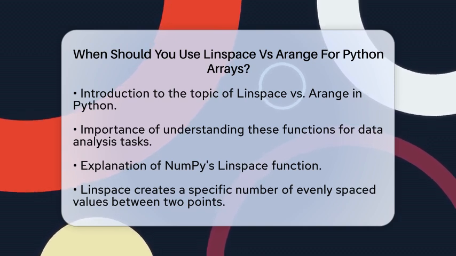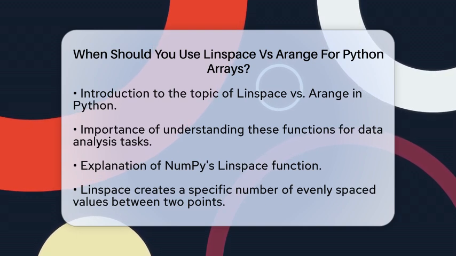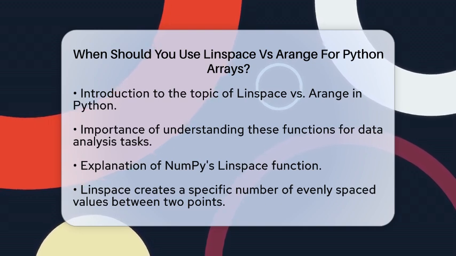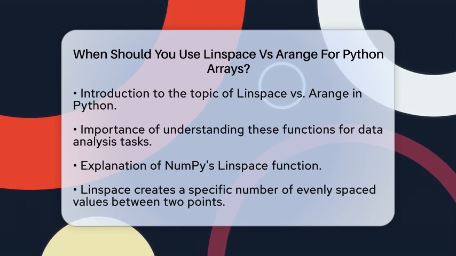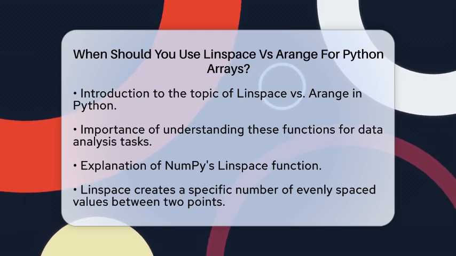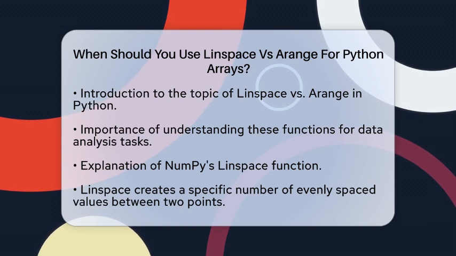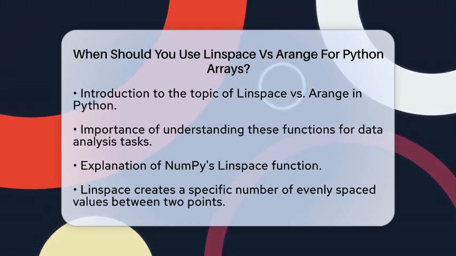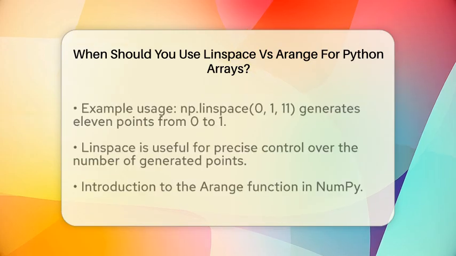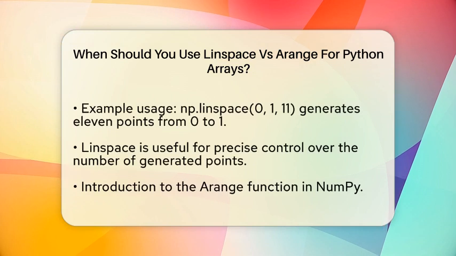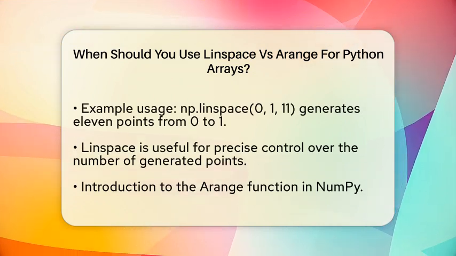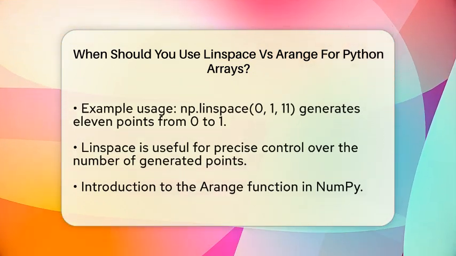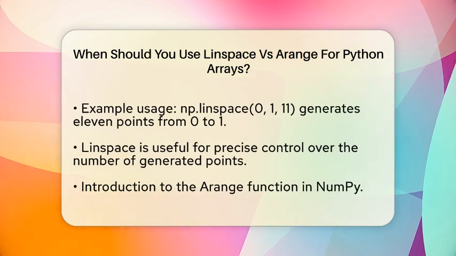First, let's talk about NumPy's Linspace function. This function is perfect when you need a specific number of evenly spaced values between a starting point and an ending point. For example, if you want to create 11 points from 0 to 1, you would use Linspace like this: np.linspace(0, 1, 11). This will give you an array that includes 0 and 1, with points at 0.0, 0.1, 0.2, all the way to 1.0.